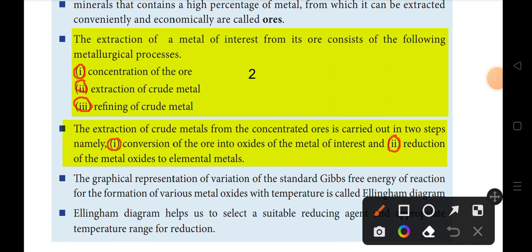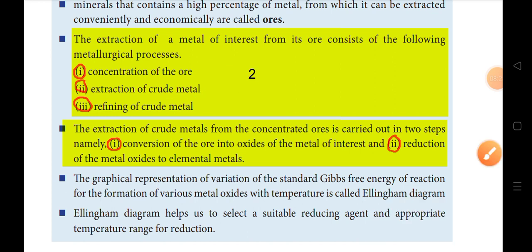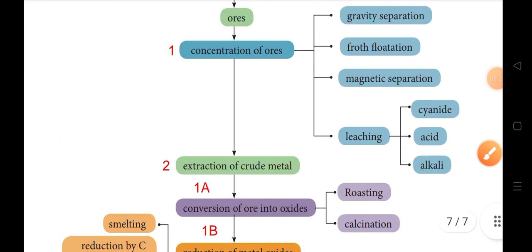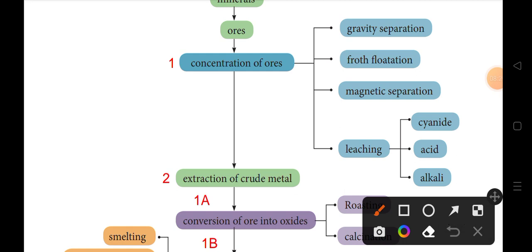How will you convert the concentrated ore into the crude metal? That is, what are the steps involved from the first step to the second step?